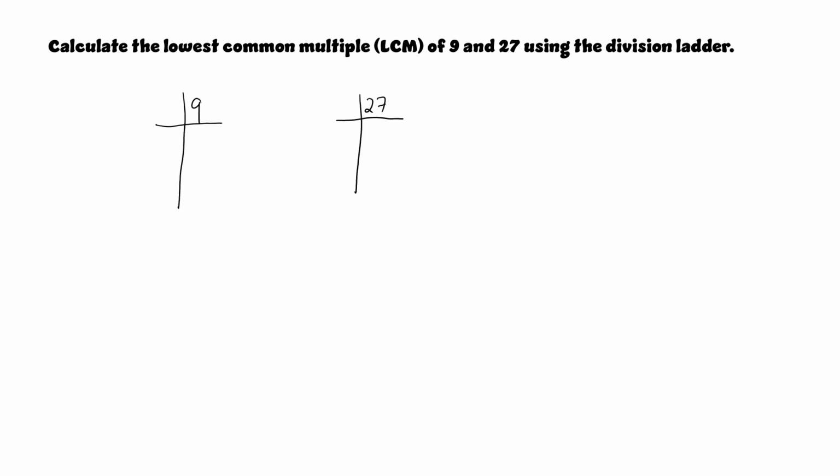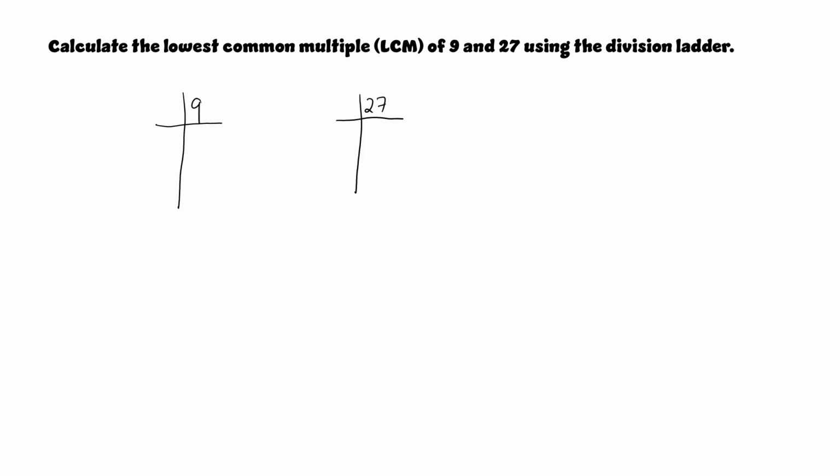Secondly, is that we only use the numbers that will be divisible by that number. Now, when it's divisible, it means that the number will divide into that number completely without a remainder. So remember that in the division ladder, there are no remainders. So if you choose a prime number and it divides into a number but it has a remainder, that means you will need to find another number to use. So now that we've gone over those two most important steps, let's get started.